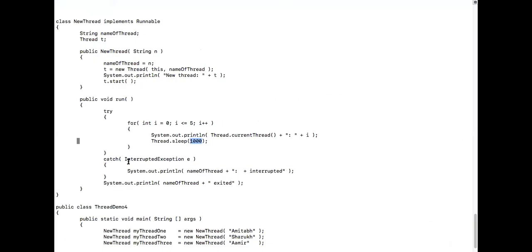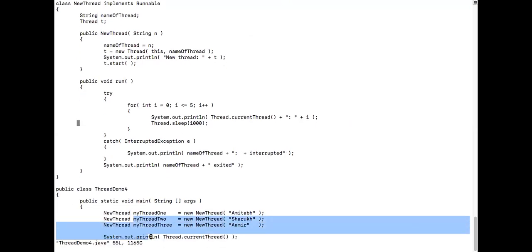Where is that? Here. That is called my thread 2. Did you notice? I'm creating one more object over here, my thread 2. And what is the string that I'm passing to this? Shahrukh.